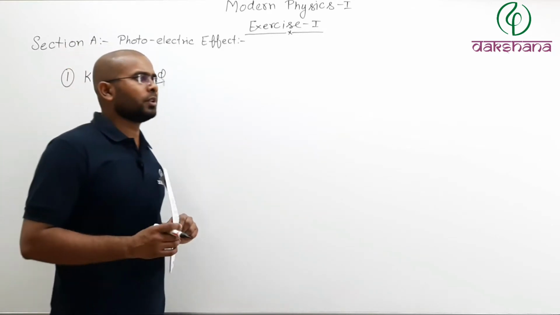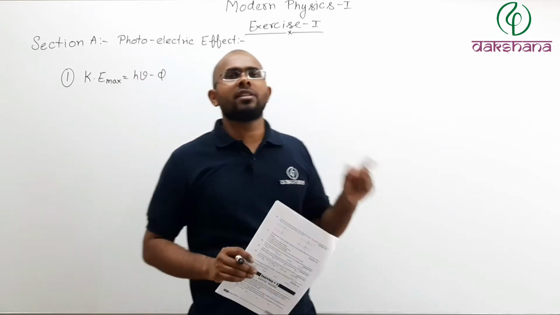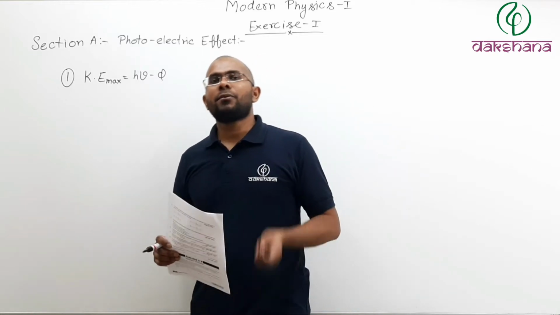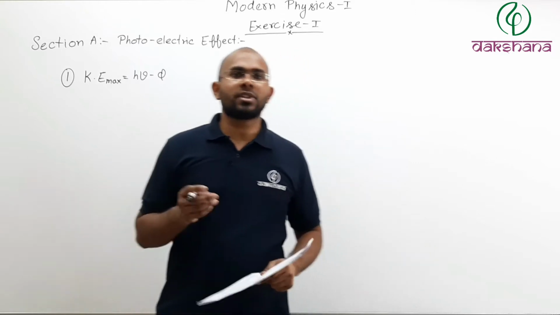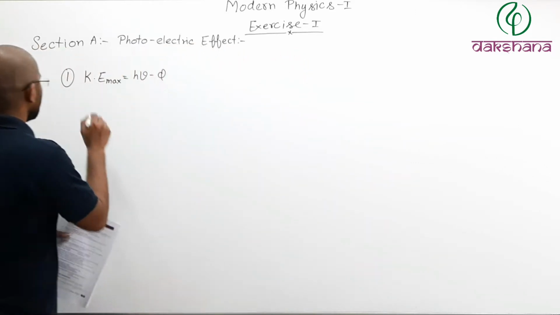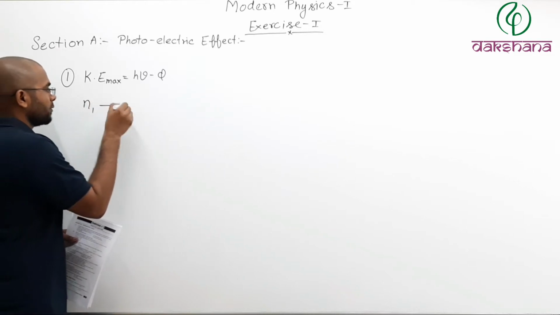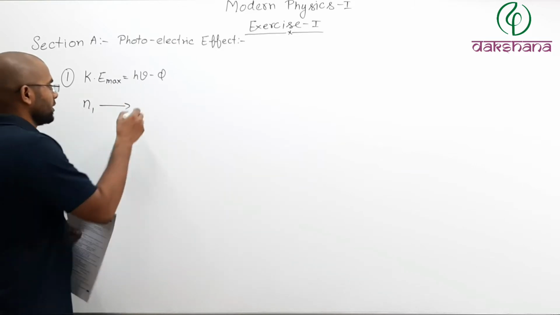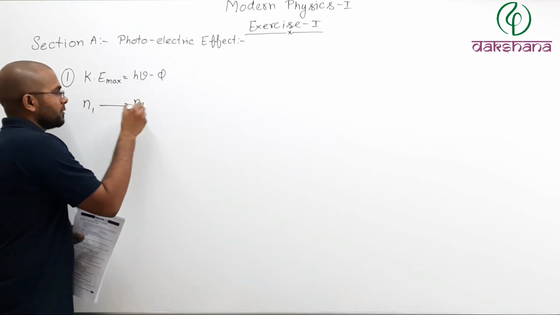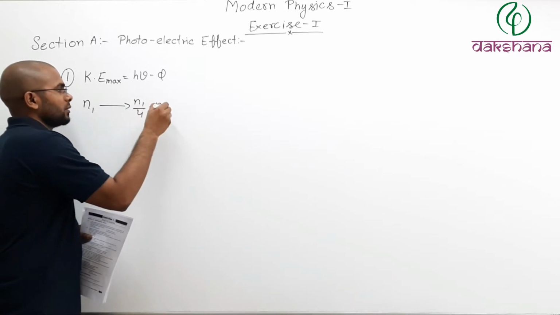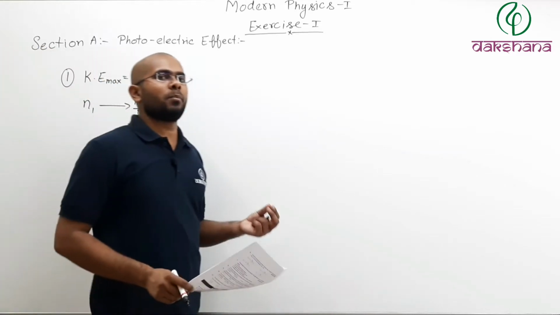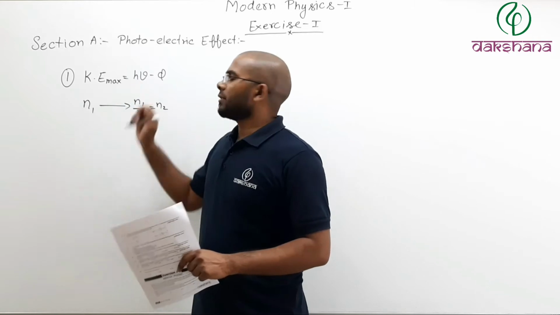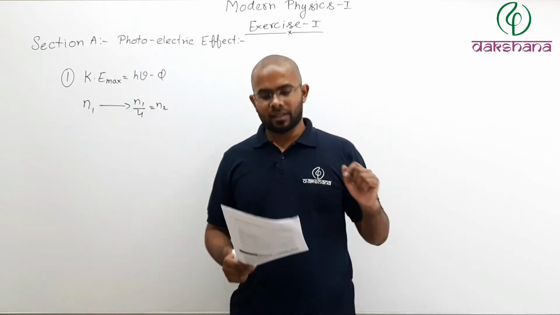Now, you know that when intensity is changed, frequency is not affected. Only the number of photons emitted from the source are affected. So, what you will say? Previously, there were n1 number of photons and intensity is reduced to 1/4 of the original. So how many photons are now? n1 by 4. So total number of photons striking the metal plate is reduced from n1 to n1 by 4, while frequency of the light wave remains same.